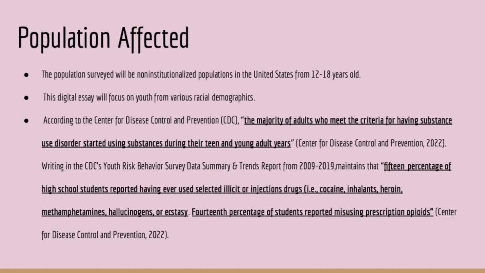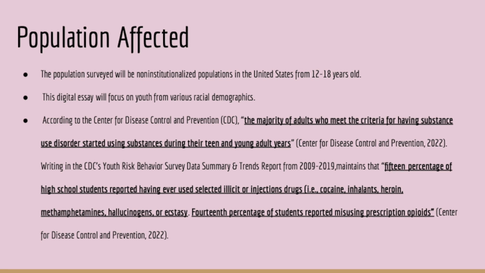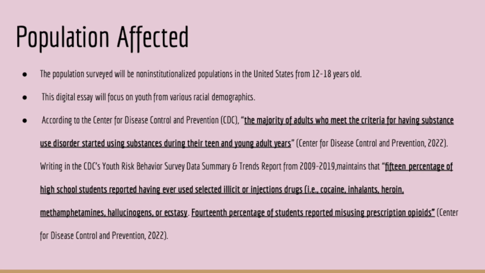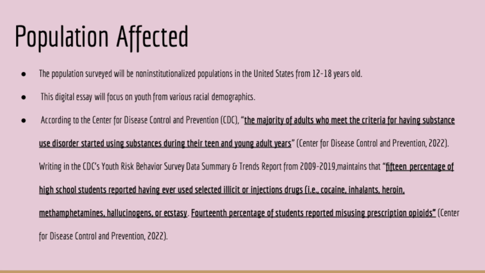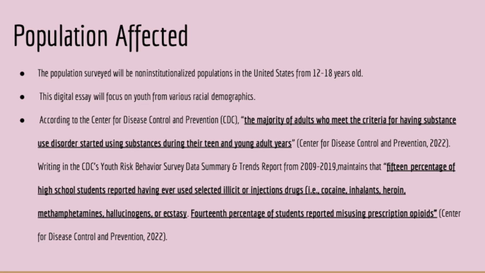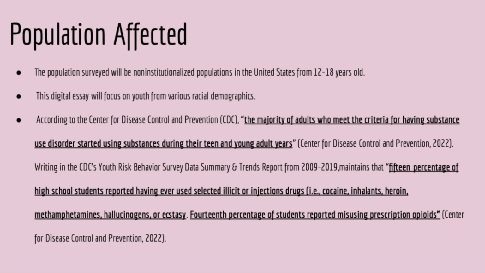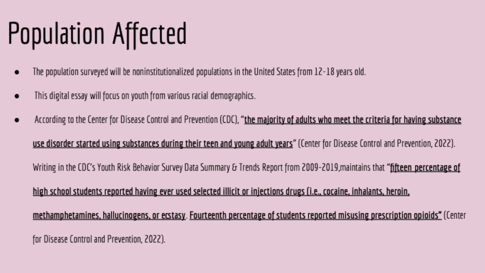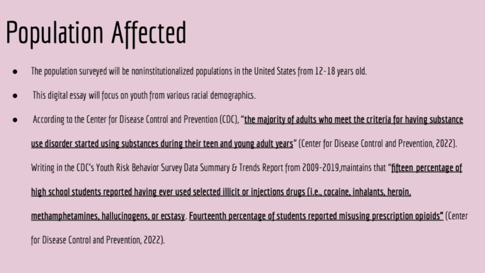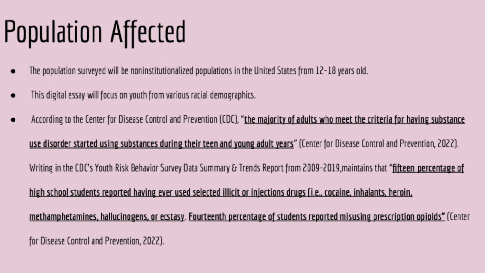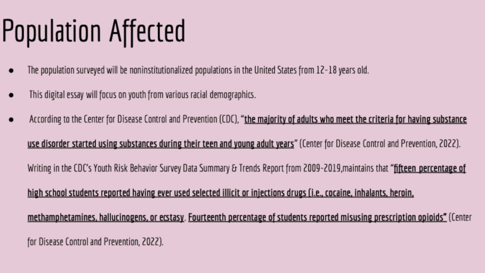The population surveyed will be the non-institutionalized population in the United States from the ages of 12 to 18 years old. This digital essay will focus on youth from various racial demographics. And according to the CDC, the majority of adults who meet the criteria for having substance use disorder started using substances during their teen and young adult years.